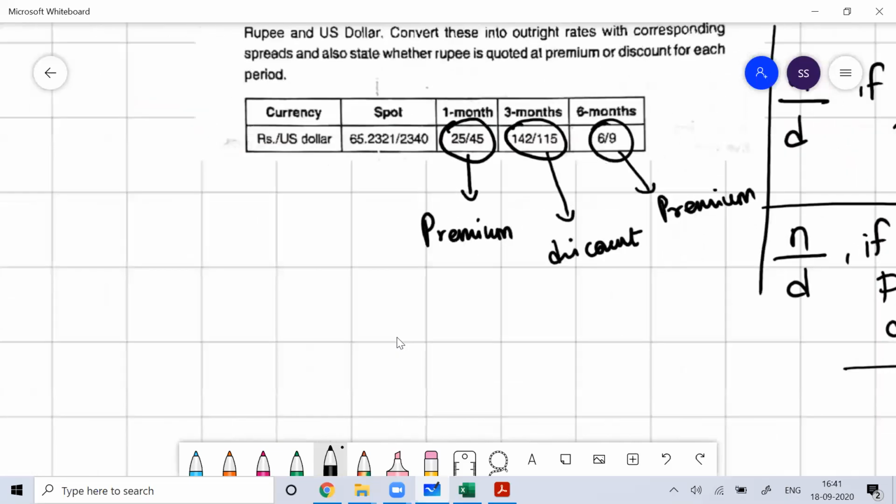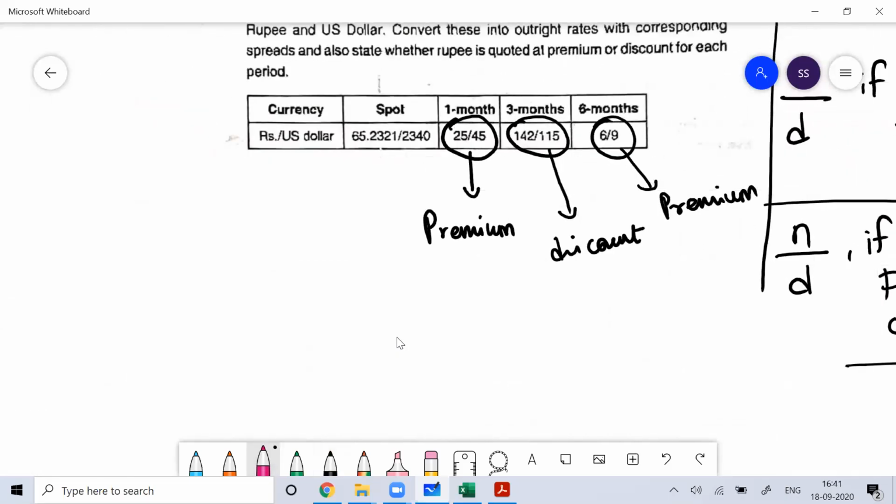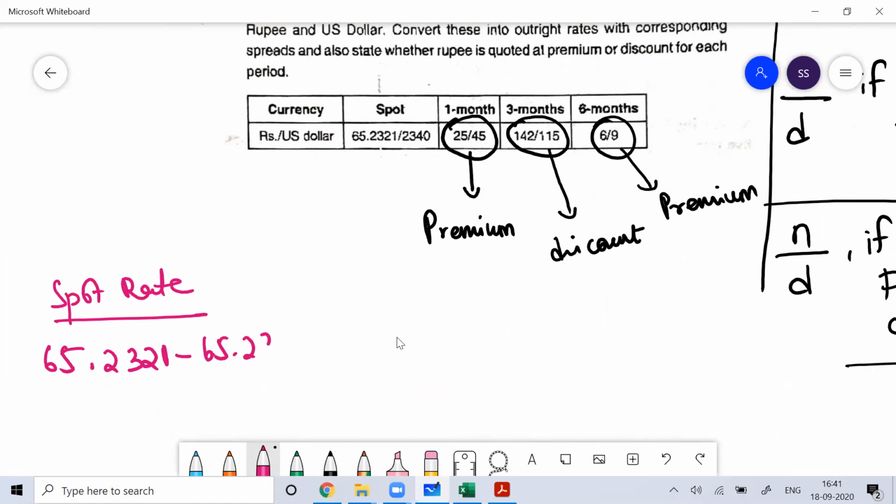Okay, now let's do this problem to understand it. You can see the spot rate is given to you as 65.2321 slash 65.2340. This is your spot rate.